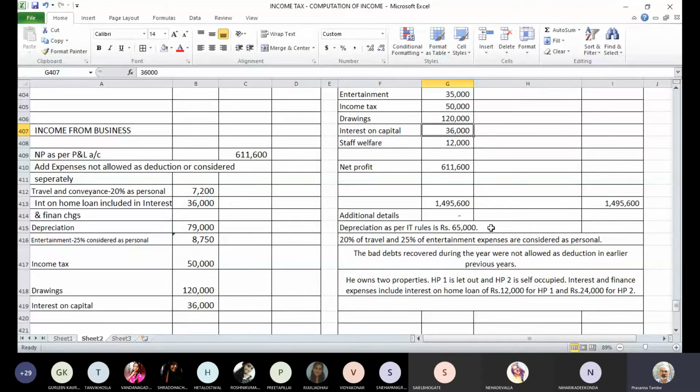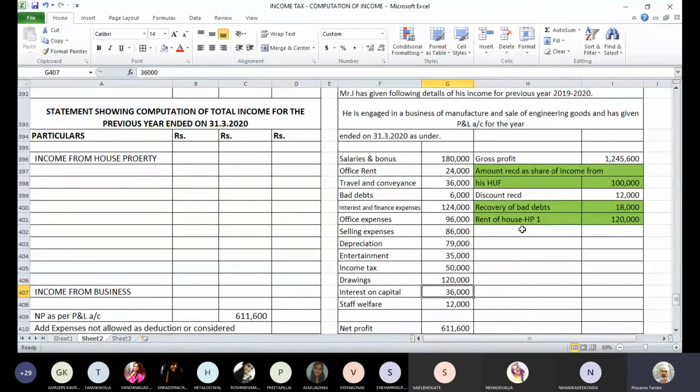Now we go to HP, income from house property, which is the let out property HP1. Rent received. Are we given any municipal taxes paid? It is not given, so we assume it to be 0. This is your net annual value.